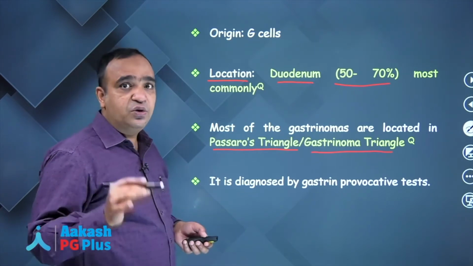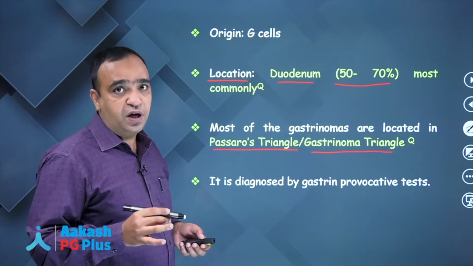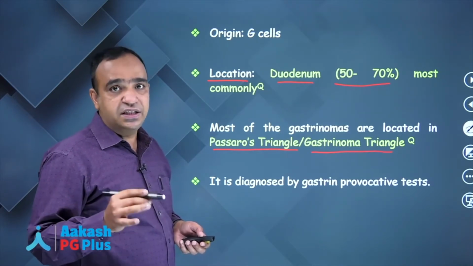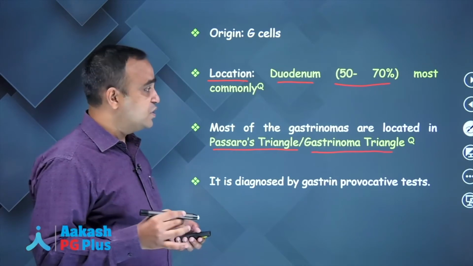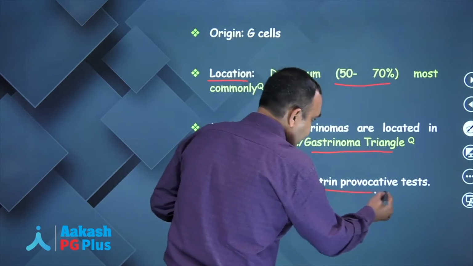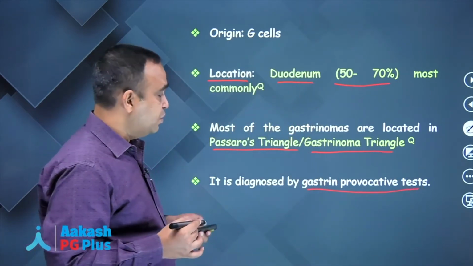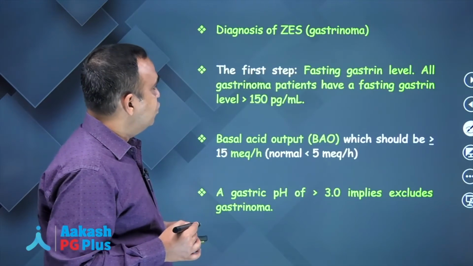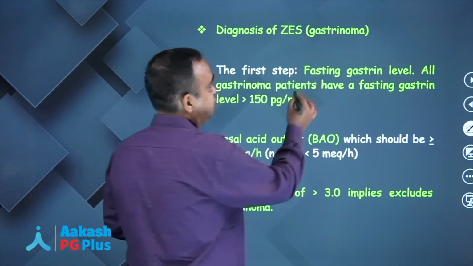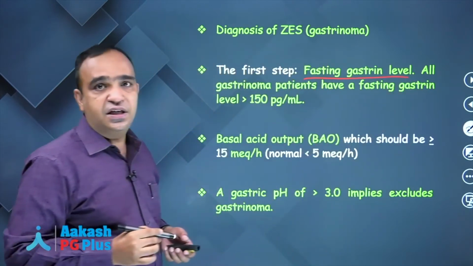Now many questions have been asked about the diagnosis of gastrinoma. There are many tests which are used for diagnosis of gastrinoma. Directly or indirectly they are related to levels of serum gastrin in our body. So the first step is fasting serum gastrin level.